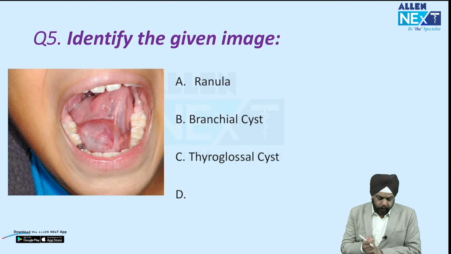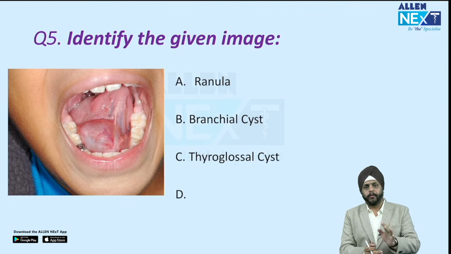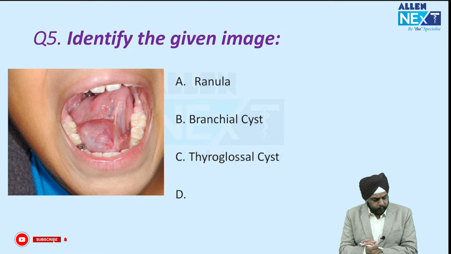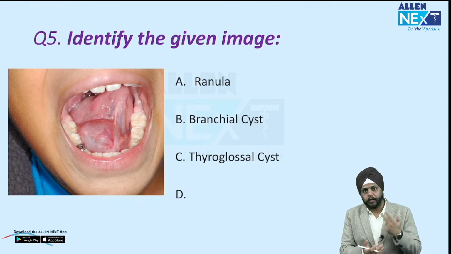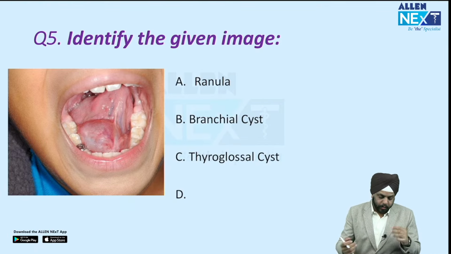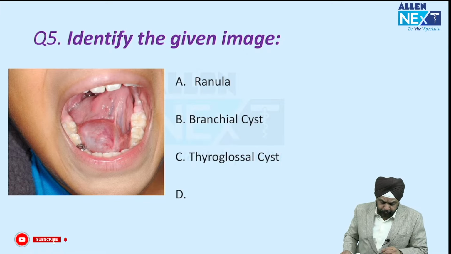Now, a very simple, straightforward question was given to you. Identify the given image. So six questions came in the exam, and this is the sixth question actually. The first question came twice, so that was an easy, straightforward repeat question. And this question is again a straightforward repeat question.